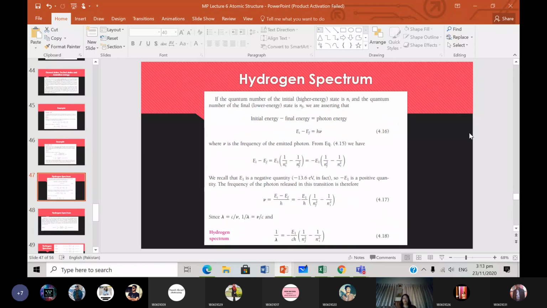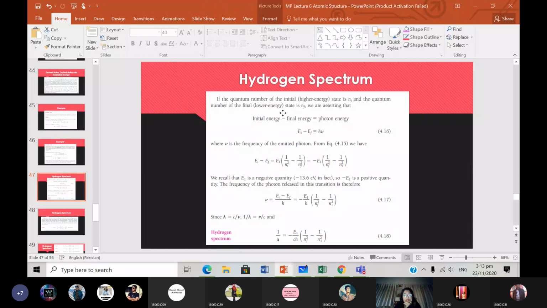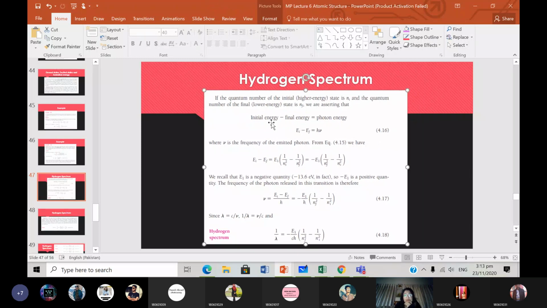No questions? Okay, then we'll talk about the hydrogen spectrum, and this is very easy. Again, I'll just go through this really quickly. If the quantum number of the initial higher energy state is Ni, and the quantum number of the final lower energy state is Nf, we are asserting that initial energy minus final energy is the energy of the photon.